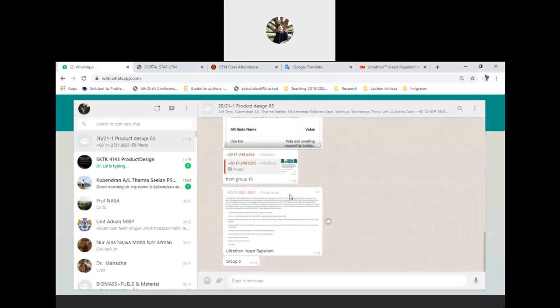Anyone else? Last one. A and E is already okay. B, C, D. Anyone from group 3, group 4, group 2? Anyone else as individuals, not really from the group?